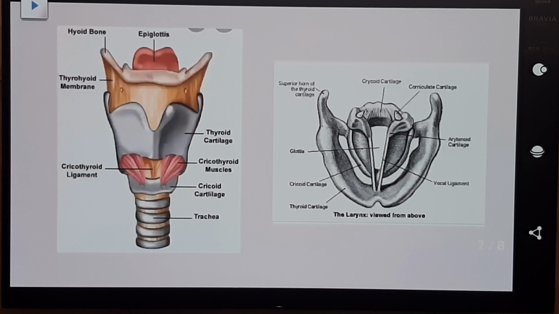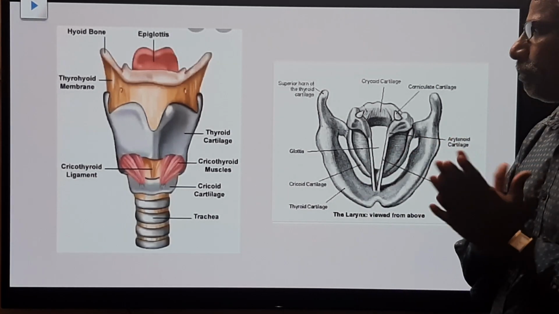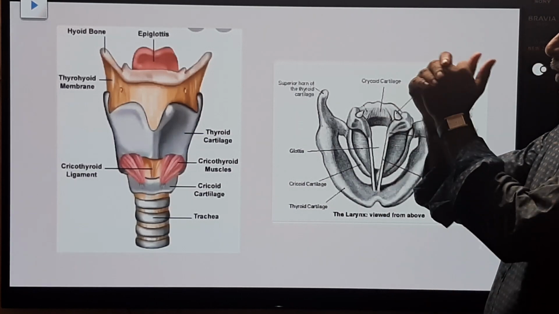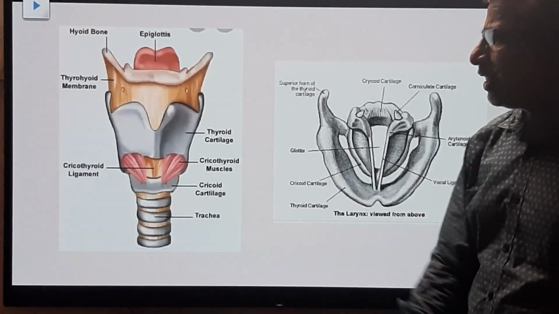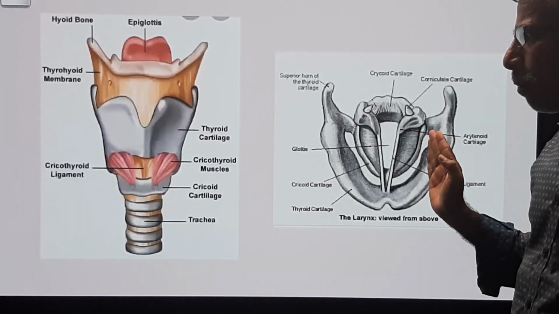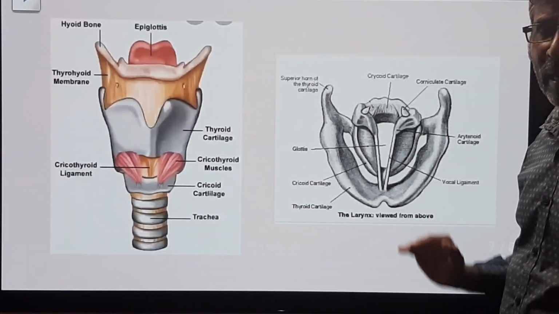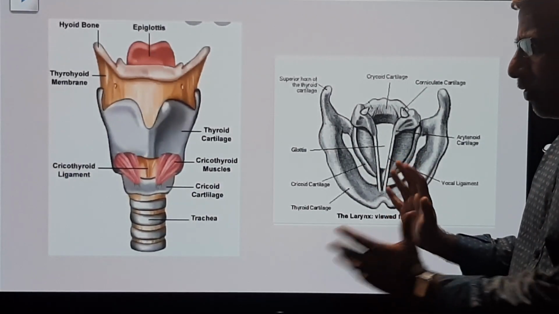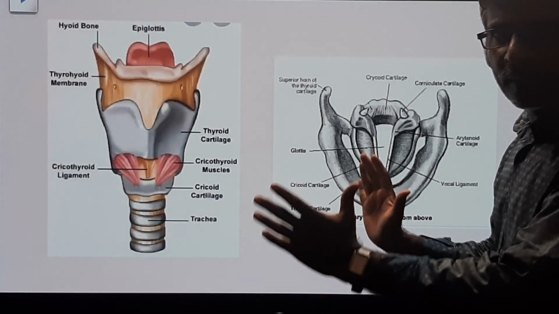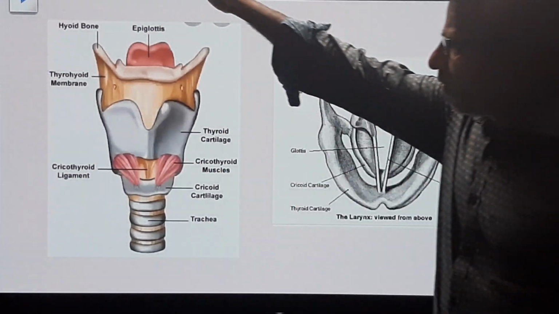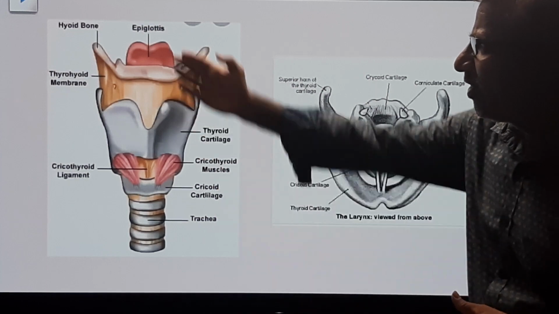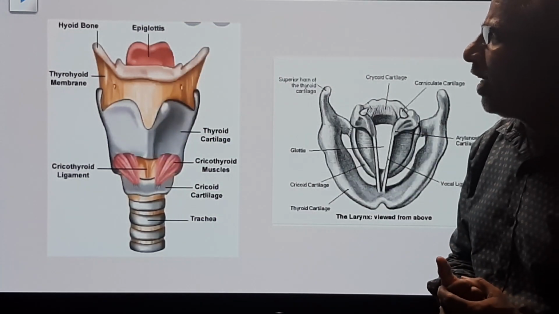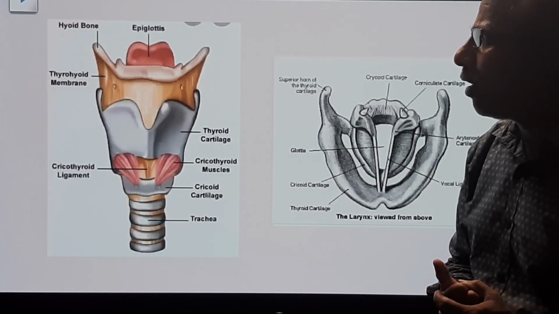Right. Hi guys. This is the ventral view of the larynx. This is the upper view of the larynx. Take a detailed view, please. First of all, let's discuss this ventral view of the larynx.